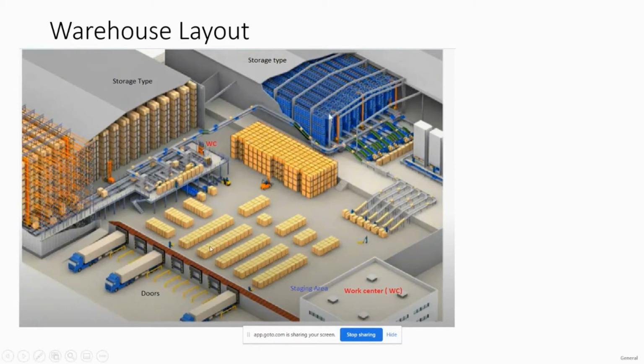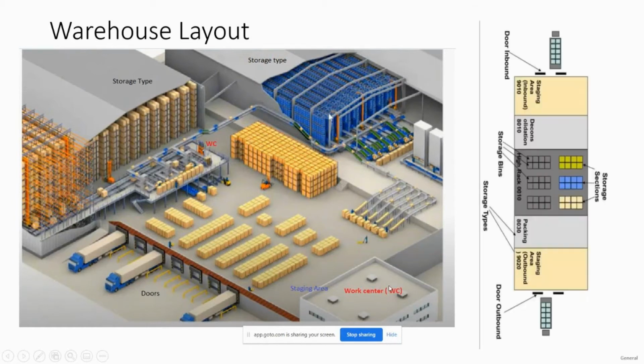Apart from that, I think these are the major things we have in the warehouse layout as of now. On the right hand side, if you can see, this is the layout specifically for EWM. We have doors here. This entire warehouse layout is basically divided into subsections or sub operations. The truck arrives and sits at the door. We unload the materials and keep them in the staging area, which we call the inbound area.